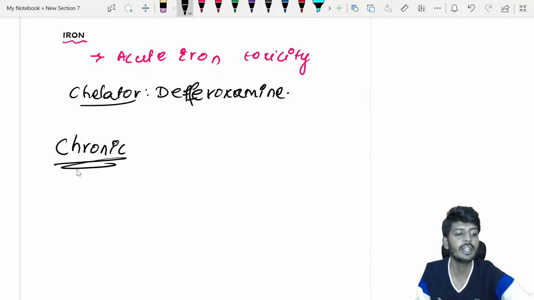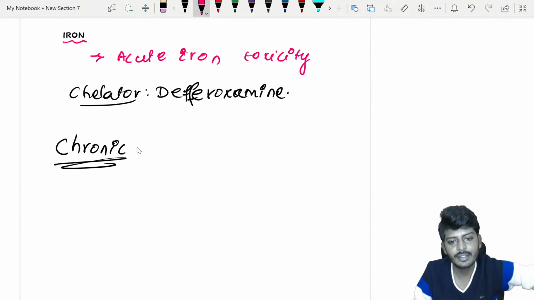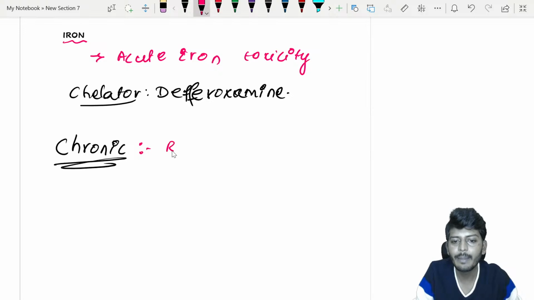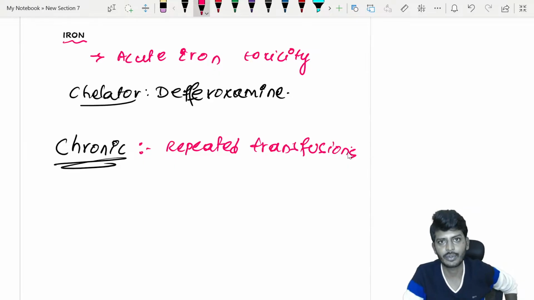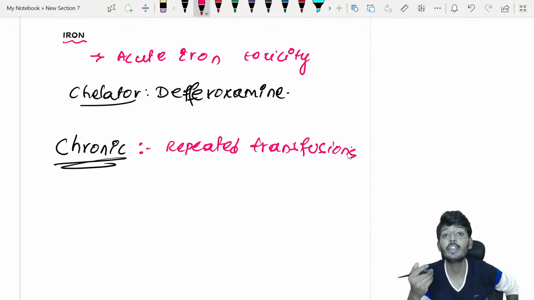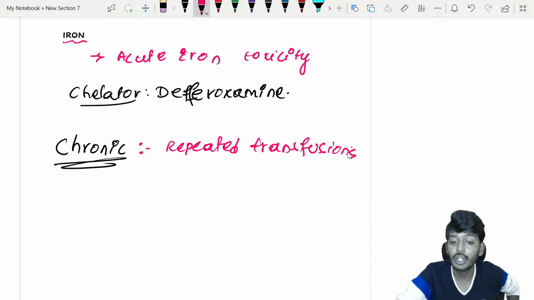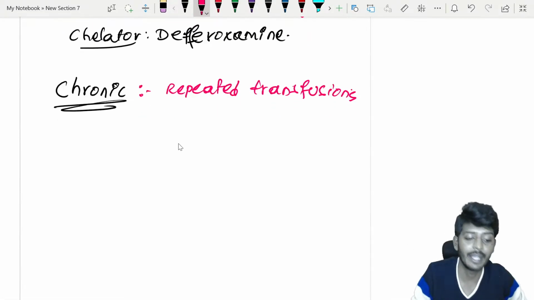Chronic iron toxicity occurs most commonly due to repeated blood transfusions. During repeated blood transfusions, the person can develop iron toxicity. Repeated transfusions are most commonly done in thalassemia. So during that time, which drugs can be used?